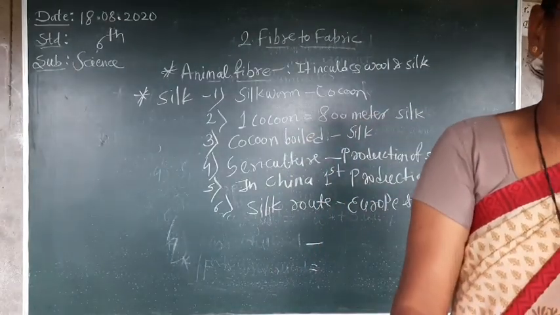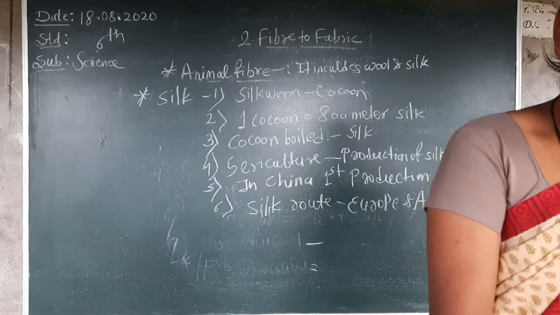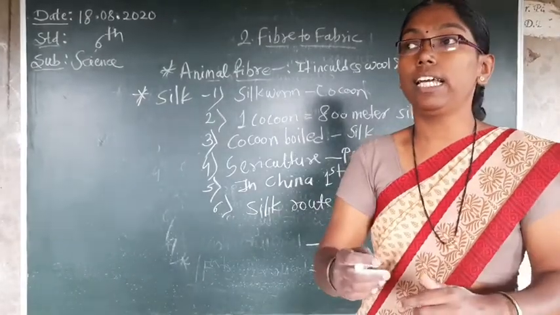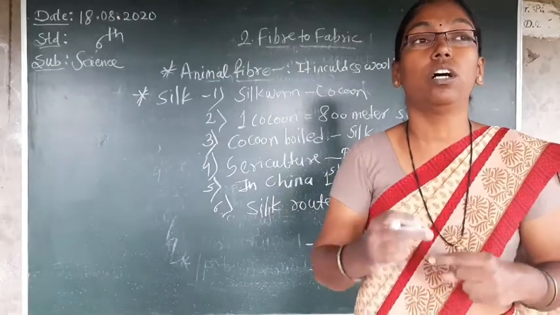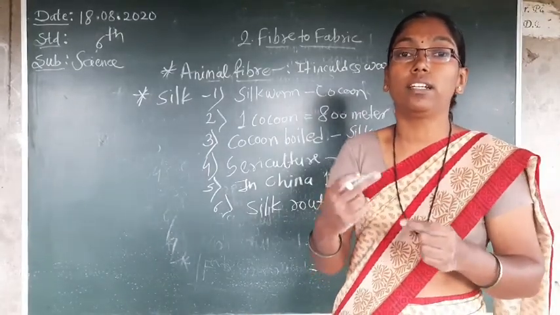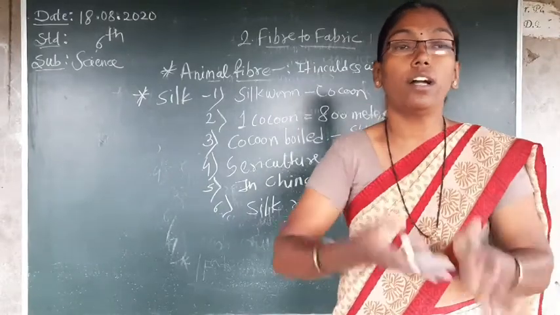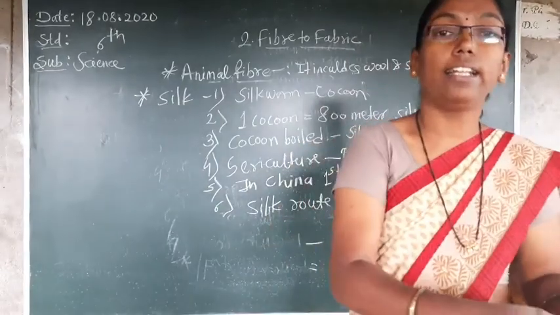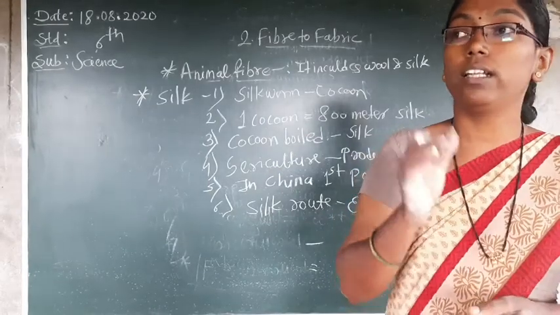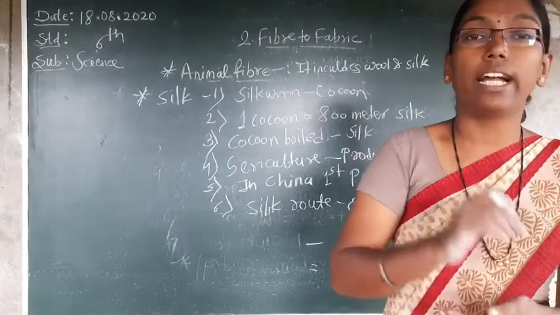Many people say it is not right to use silk. Why? Because silk is bound within the cocoon. A cocoon has an 800-meter-long silk thread. When we want silk, we have to kill them. We kill the silkworms, we kill the cocoon, and then we get the silk.